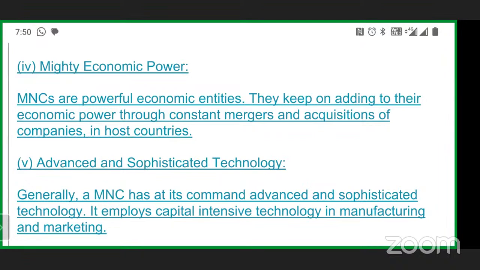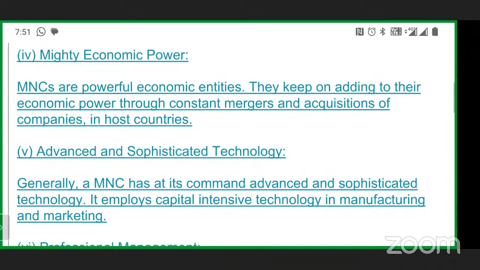That means sick companies, which are a little bit unable to handle their own risk, are slowly added to their own company through merger and acquisition, whether in the home country or on a different global platform. And in that way, they become the economic power that is called mighty economic power.